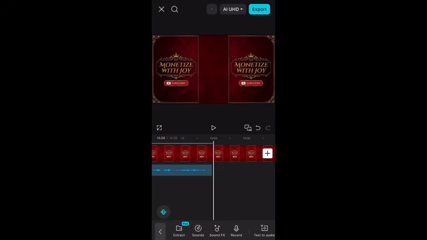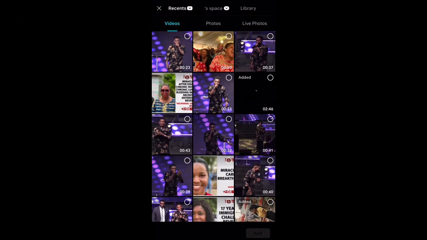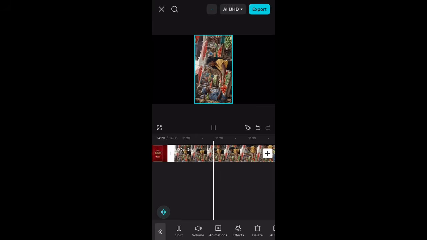Okay. So let's assume this is CapCut and you're ready to import your videos, right? You just go on and click on this plus icon, and of course you look for the particular video and import it into your CapCut. So this is the video. As you can see, I already imported it into CapCut.